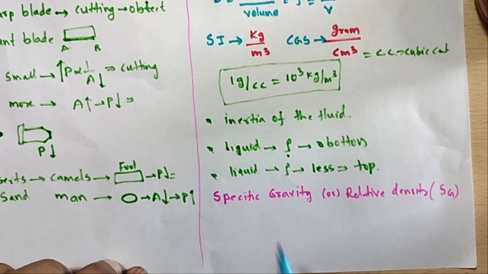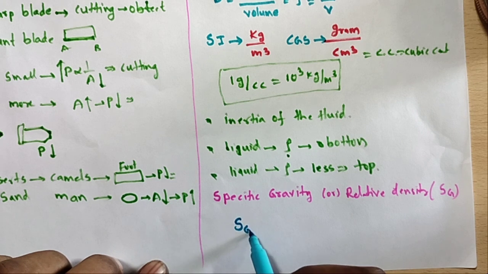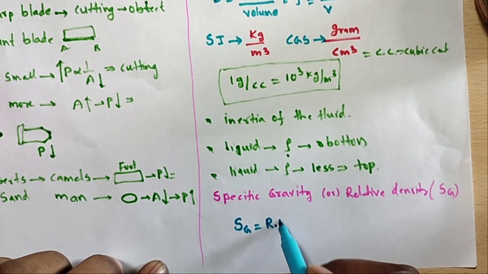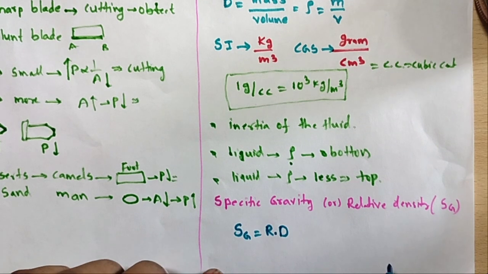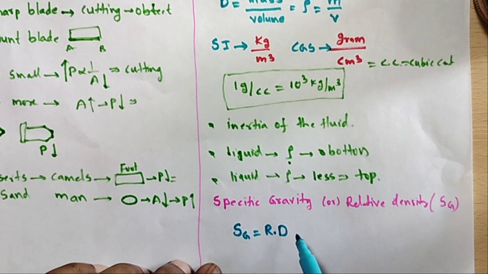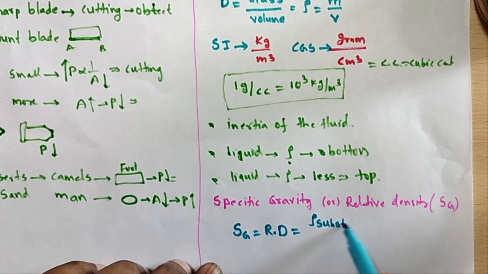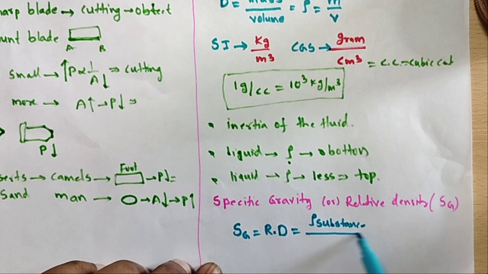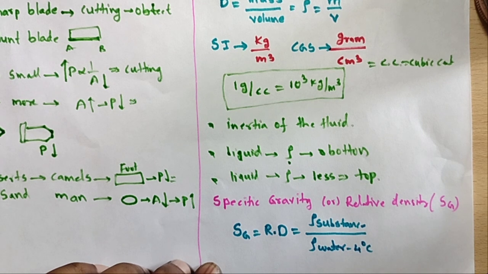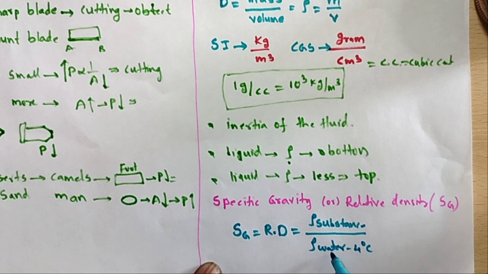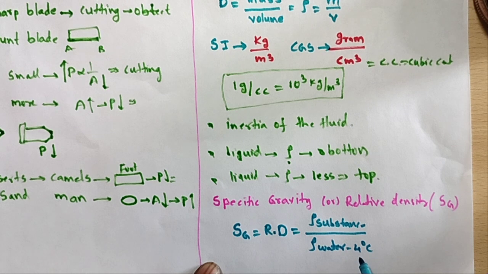It is the density of the substance divided by the density of water at 4 degrees C.